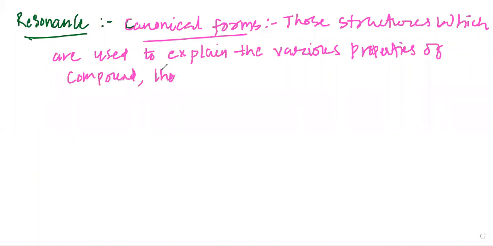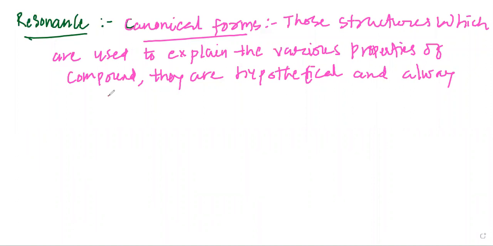They are hypothetical, means not really existing. So they are known as hypothetical, and always more than one in number.